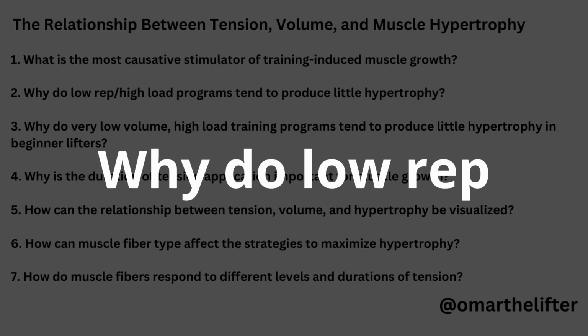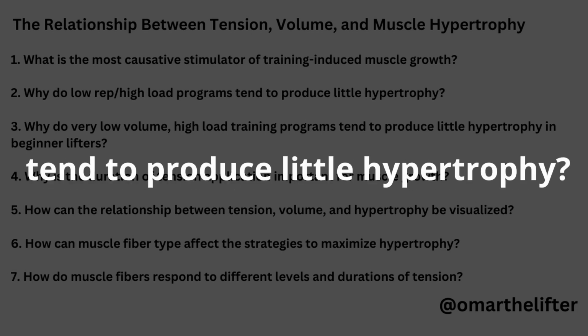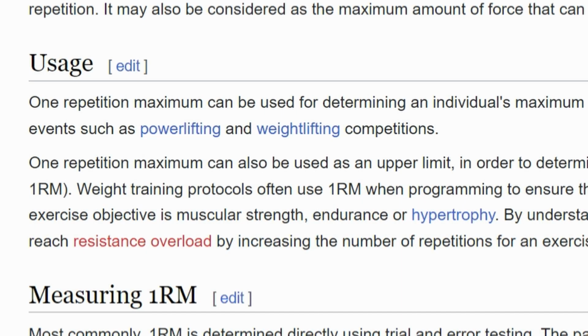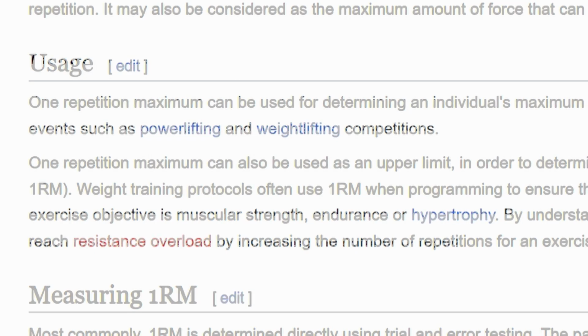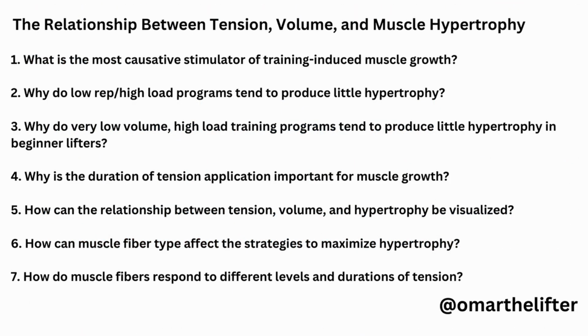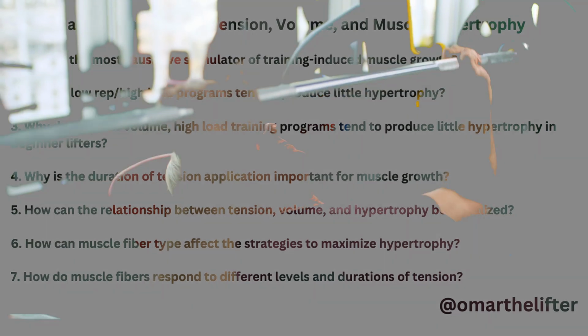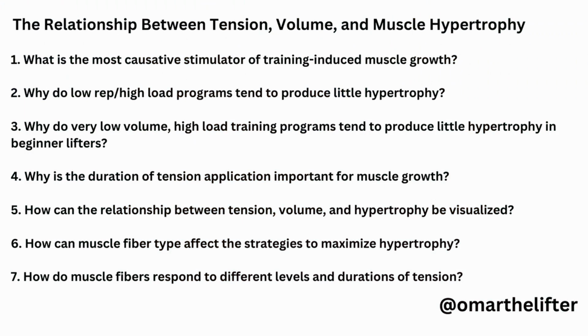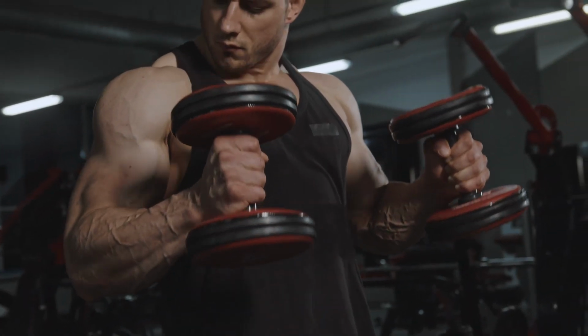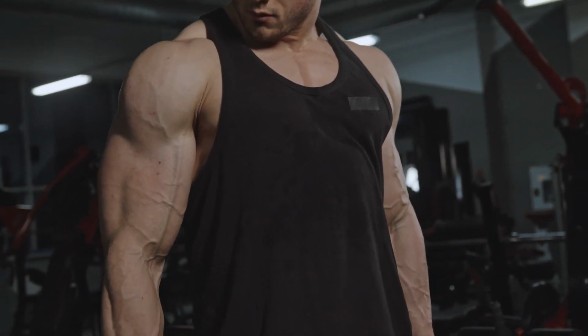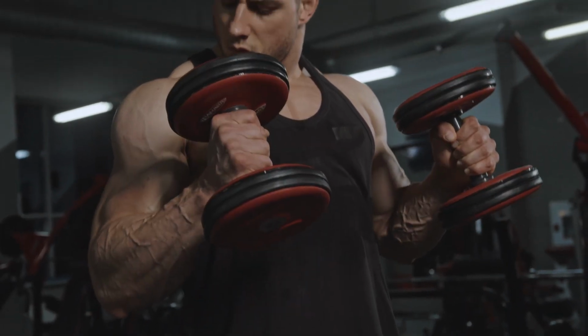2. Why do low-rep, high-load programs tend to produce little hypertrophy? The duration of the tension application is limited by the small number of reps possible under such heavy loads. This means that low-rep, high-load programs tend to produce little hypertrophy, since they don't provide the muscles with enough time under tension to promote growth. Programs that combine moderate to heavy loads with higher volume tend to be more effective for muscle hypertrophy, as they give the muscles the necessary stimulus for growth.